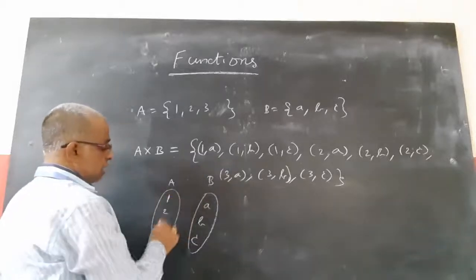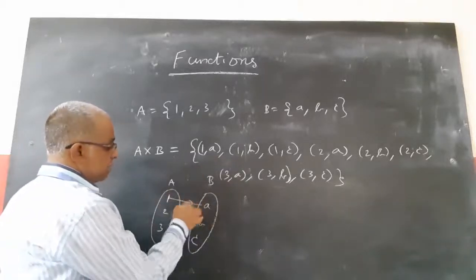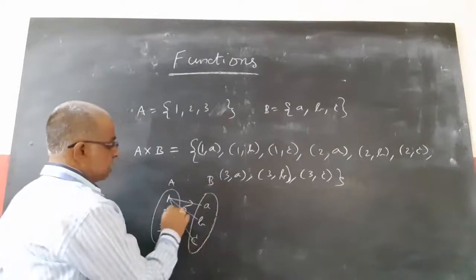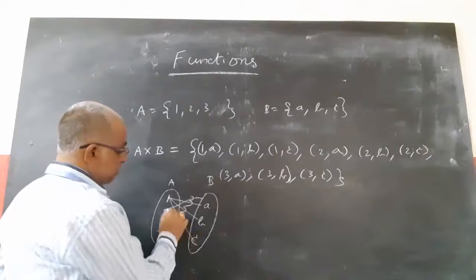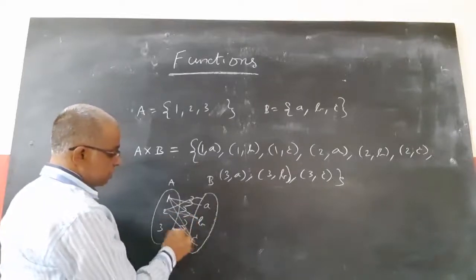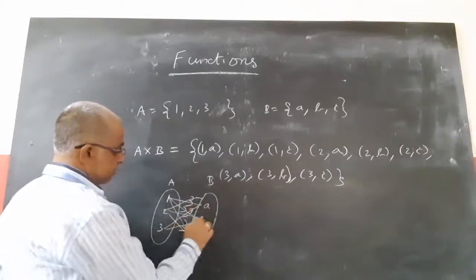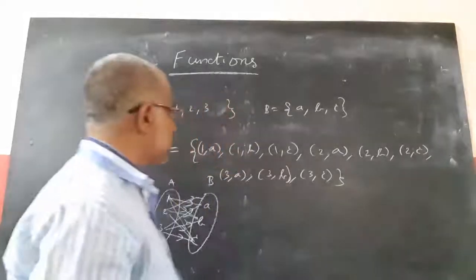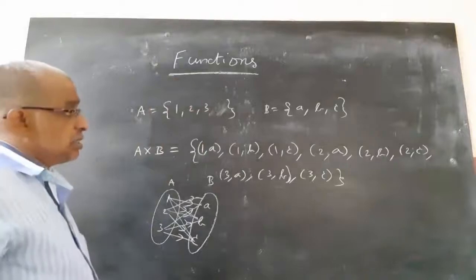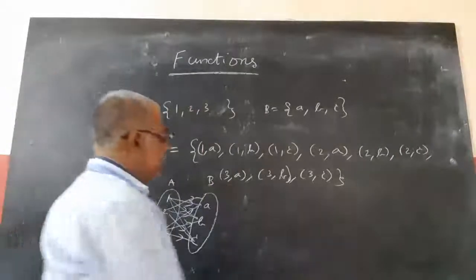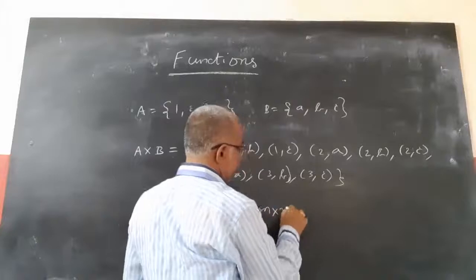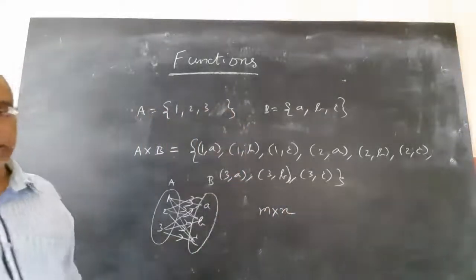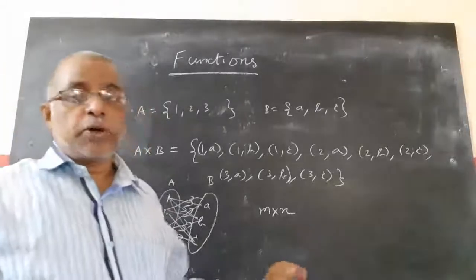Now in this ordered pair, 1 is mapped to A. Again, 1 can be mapped to B, 1 can be mapped to C. Like that, 2 is mapped to A, 2 is mapped to B, 2 is mapped to C. Same for 3. So like this, there are 3 into 3, 9 mappings in this Cartesian product. M into N mappings are there.